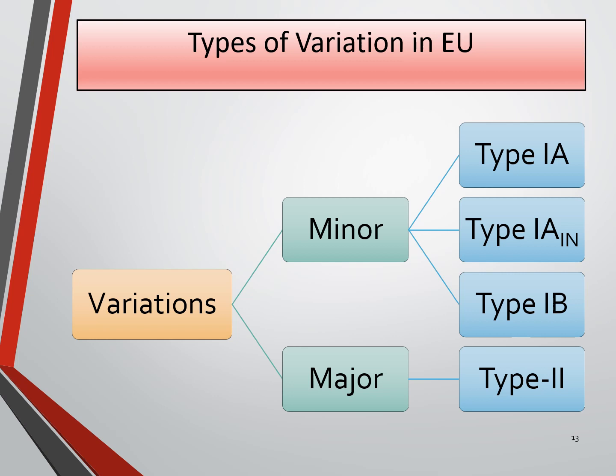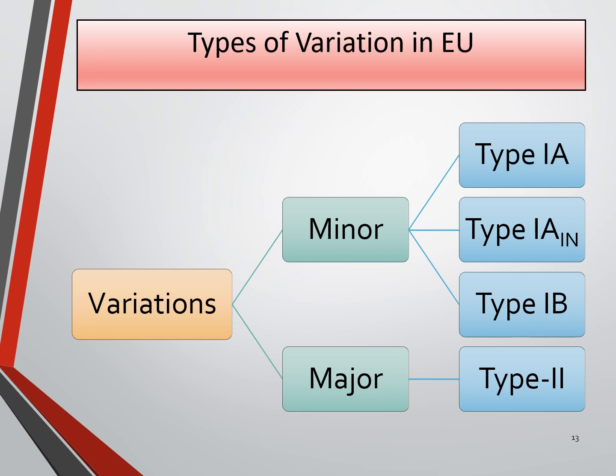The types of variation in EU. In variation there are two major types, minor and major. In minor types, type 1A and type 1B. Type 1A, type 1A IN which is immediate notification, and in major, type 2.